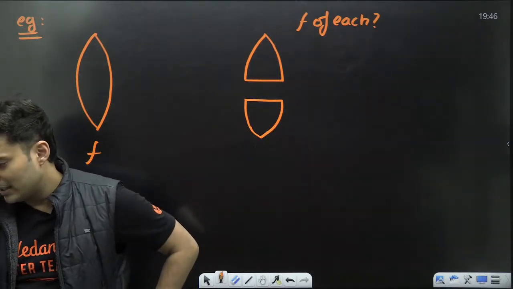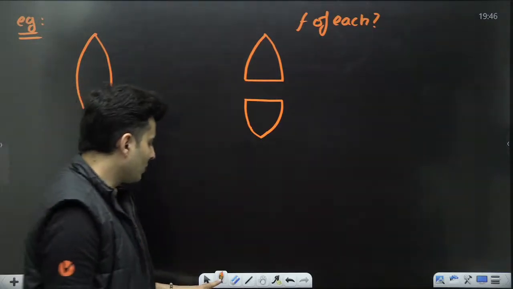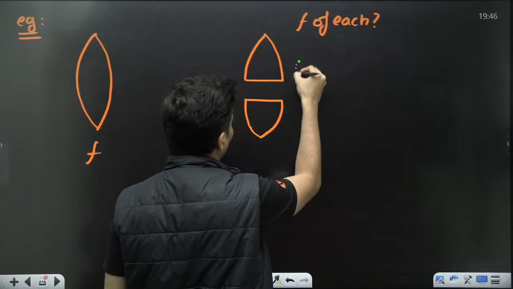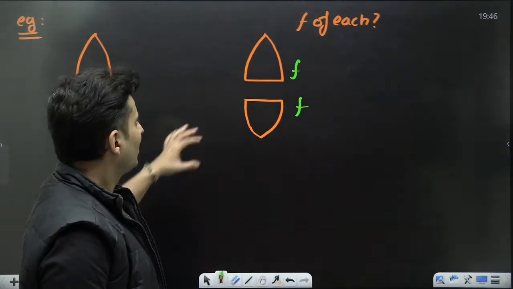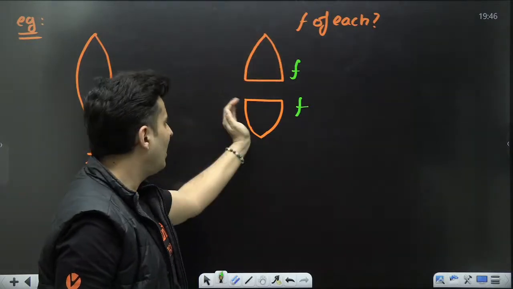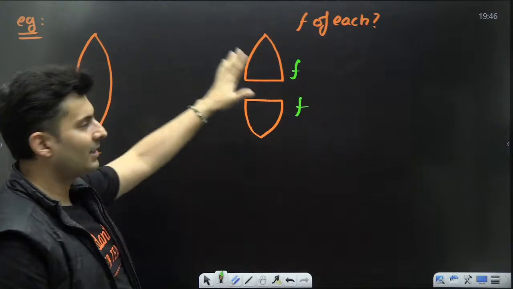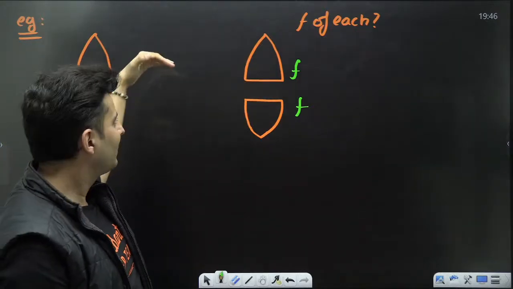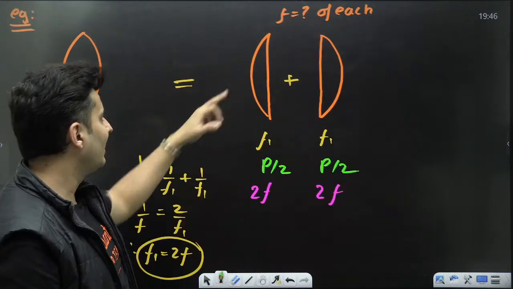Same, sure. Very good. Proud of all of you. This will be f only. This will not do anything because R1, R2 are the same. Medium is the same. Nothing will happen. So focal length remains the same when you cut it like this. There is no damage to the lens. The only problem happens when you cut it like this.